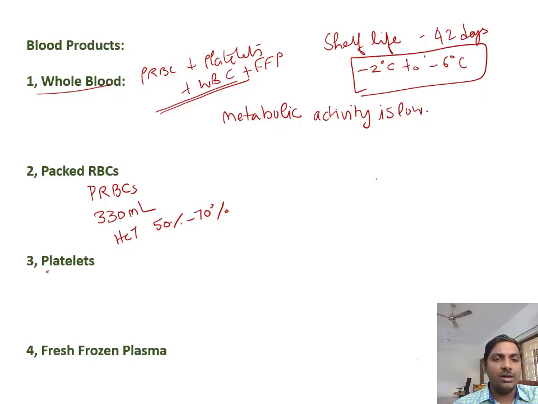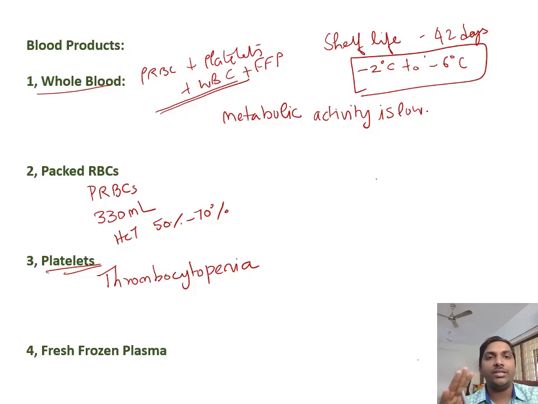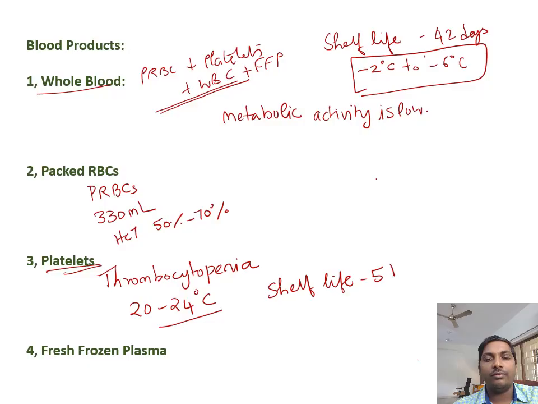Then moving on to platelets. Platelets is another blood component. The only indication for platelets is thrombocytopenia, where there are very few platelets. This platelet product has to be kept in a special agitator, so it cannot stay still. There will be constant movement in the platelet machine. It is stored at a temperature of 20 to 24 degrees Celsius, and it has a very short shelf life. After the component is separated from the donor blood, it can be stored for only 5 days. Within 5 days it should be transfused, or else it should be thrown away.